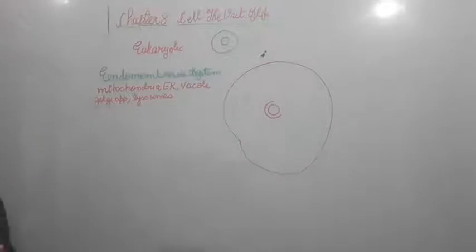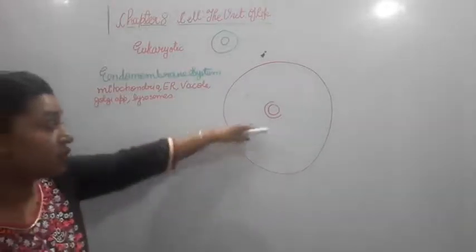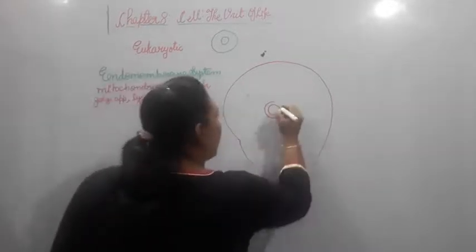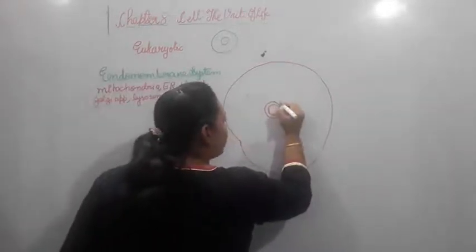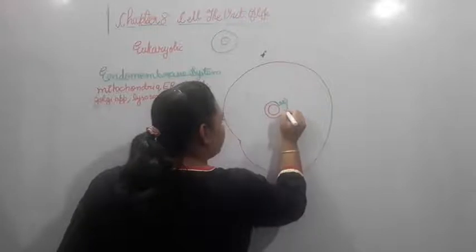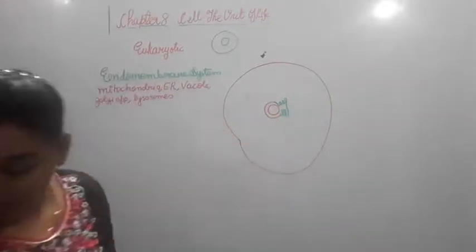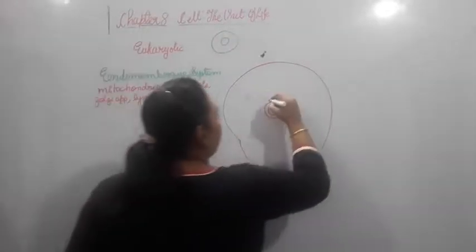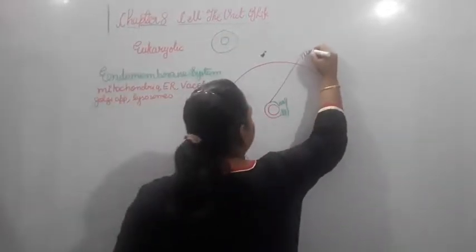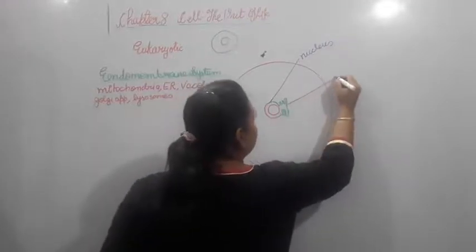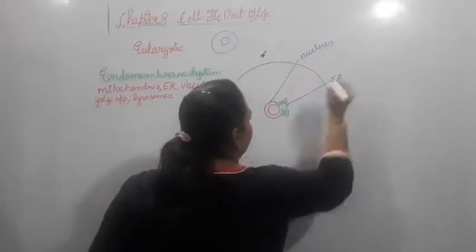Now this well defined nucleus, which you can see over here, has an endoplasmic reticulum attached to it. So this is the nucleus and this one is the endoplasmic reticulum.